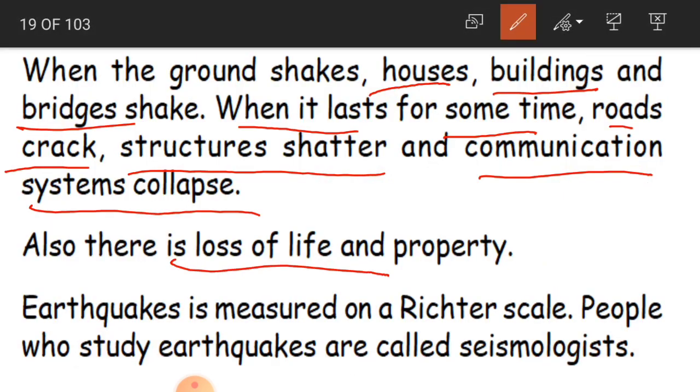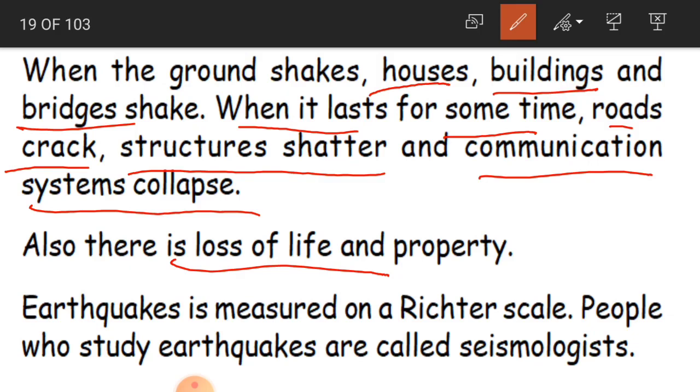Obviously when we are living in a house, children, suddenly if the house is going to fall down, it's going to break down, what happens? Along with the house, even we also fall down. That is going to harm our life, because the house is our property. So this is also harming our property. This is also a huge loss for the living things, not only us, even plants, trees, animals. They are going to die.